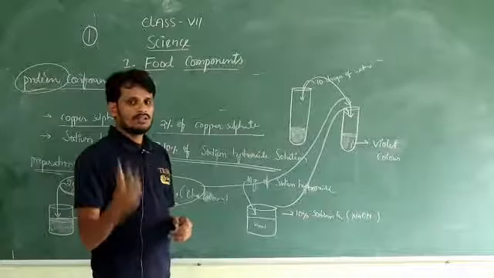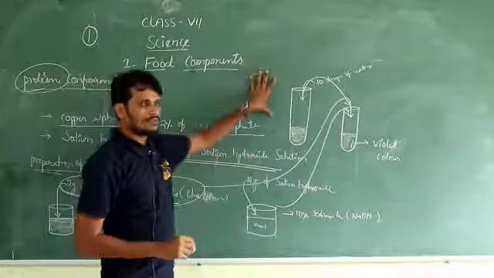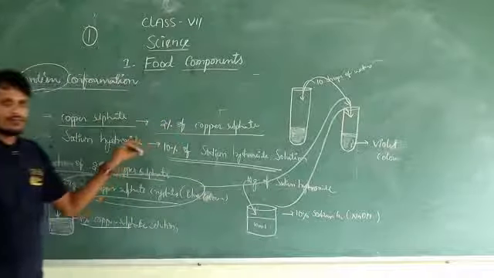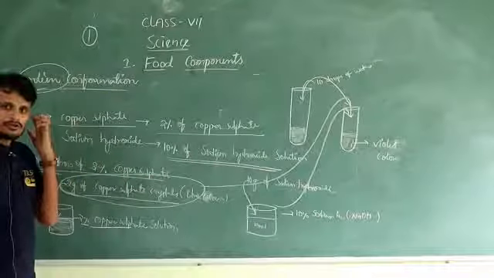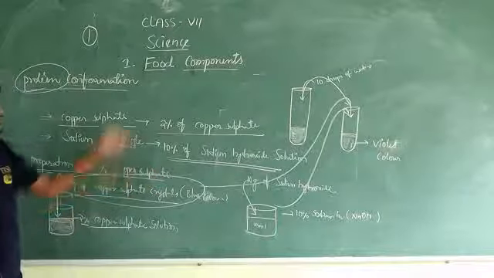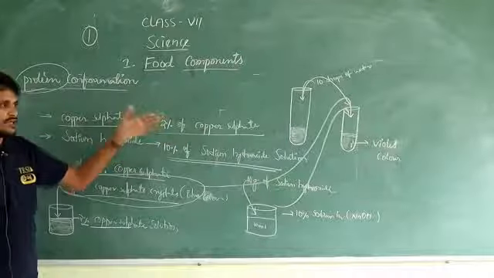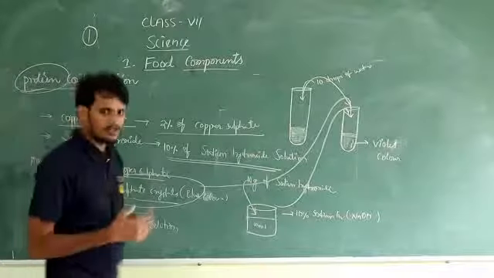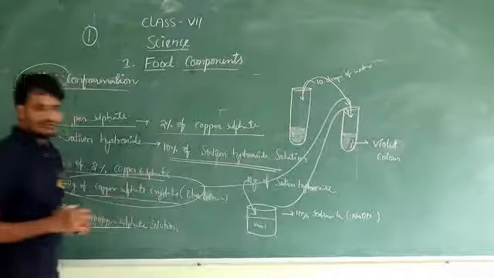So now we have completed 3 confirmation tests for 3 different nutrients. One is starch. How to confirm starch presence in a food item? Take that food item and add some amount of dilute iodine solution. It turns blue or black in color, which refers to starch presence in the food item. Next, fat presence. Take the food item you want to test and rub it over white paper. The paper turns translucent, which confirms fat presence in the given food item.